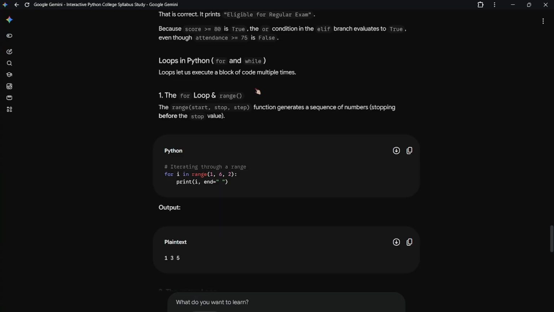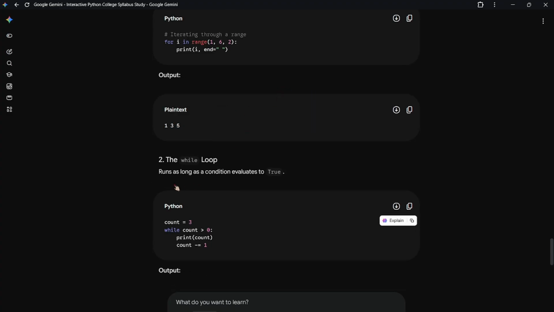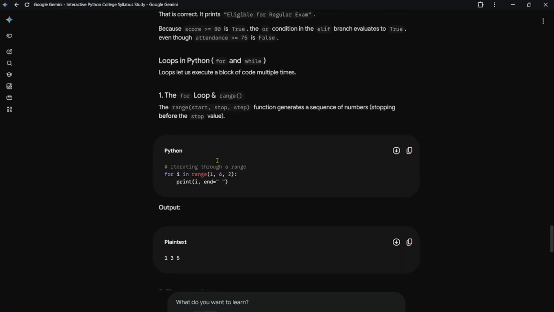Remember that it can go up to 10 but it will not equal 10. It is always less than 10. Got it? Like it is there but it is not there. Remember the limit. If we take a float value here, it will approach 10 but it will never be 10. So that's what I'm saying. Now the output is 1 3 5. Then it runs as long as the condition evaluates to true.